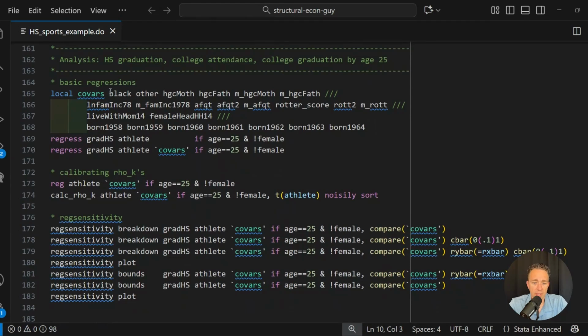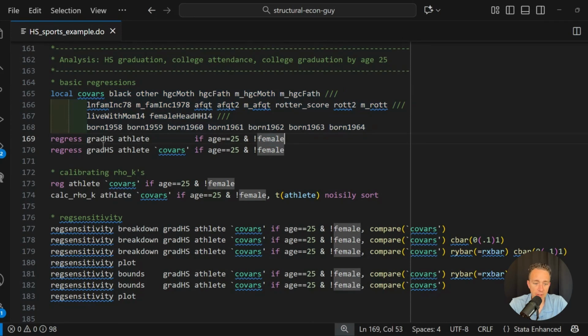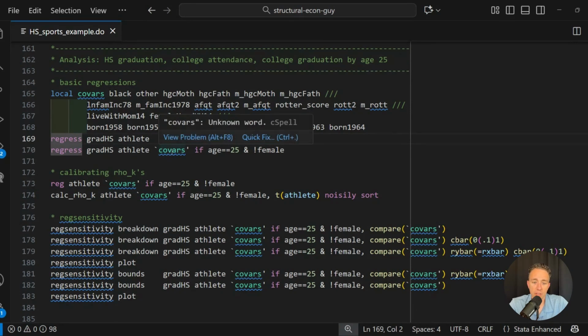So my X's are this list of covariates, things like race and ethnicity, parent education, family income, score on the Armed Forces Qualifying Test, AFQT, I think is what that stands for, a non-cognitive test score called the Rotter score, and then maternal co-residence or maternal household headedness, and then birth cohort dummies. And then the key regression that we want to do is here. So the short regression is on line 169. That's just looking at the relationship between being an athlete and graduating high school, and then I can add the covariates for adjustment. And I'm restricting to 25-year-olds who are men.